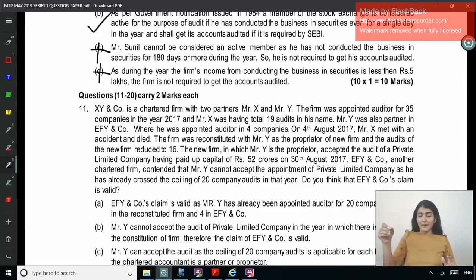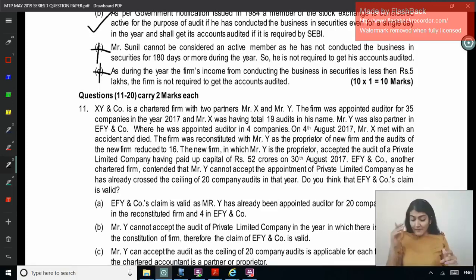16, because 19 plus 16 will make it 35. Right, another company is doing 4. So 16 plus 4, so Y's limit of 20 is exhausted. Okay, now on 4th August, X met with an accident and died. The firm was reconstituted with Y as the proprietor of the new firm and the audits of the new firm reduced to 16. So now only Y's audits remain.